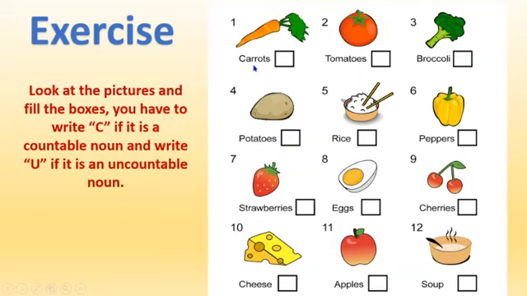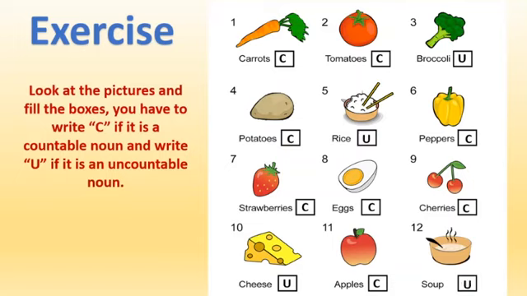For example, the first one, carrot, obviously, carrot, it's plural, carrots, countable. Tomatoes, it's the same, countable noun. Broccoli, no, it's uncountable. Potatoes, countable. Rice, uncountable. Peppers, countable. Strawberries, countable. Eggs, countable. Cherries, countable. Cheese, uncountable. Apples, countable. And soup, it's a liquid, uncountable.